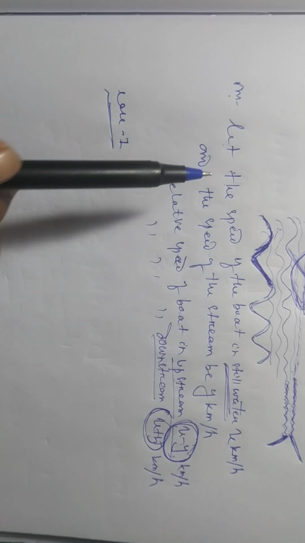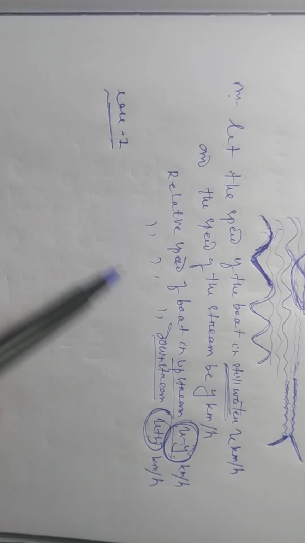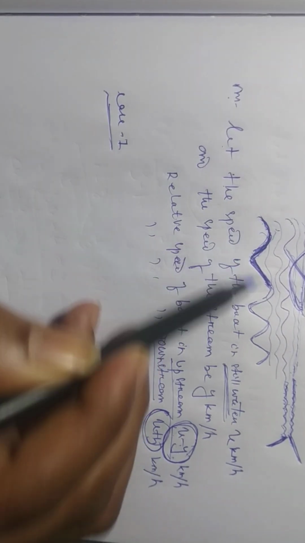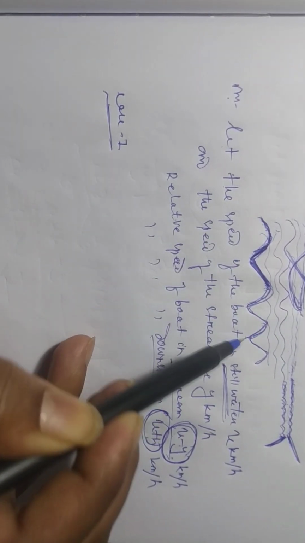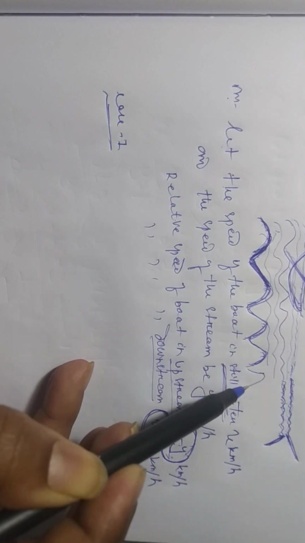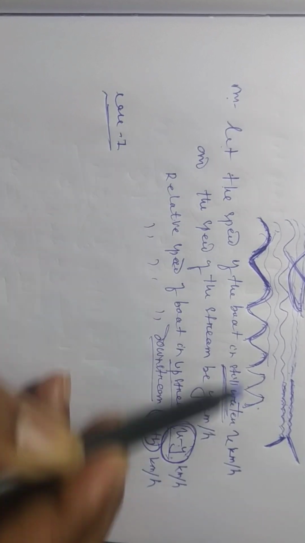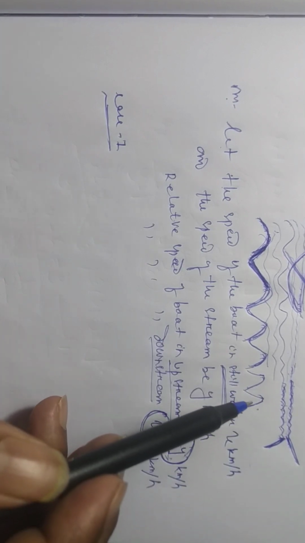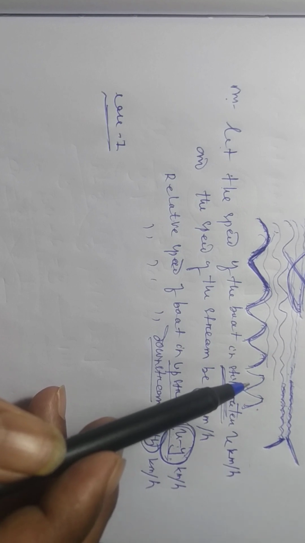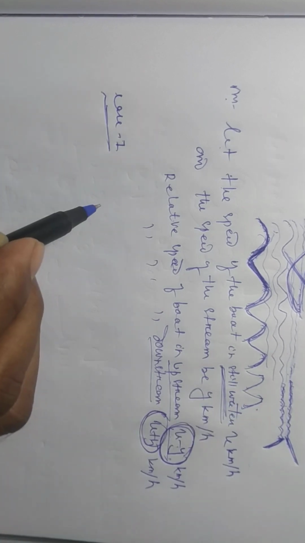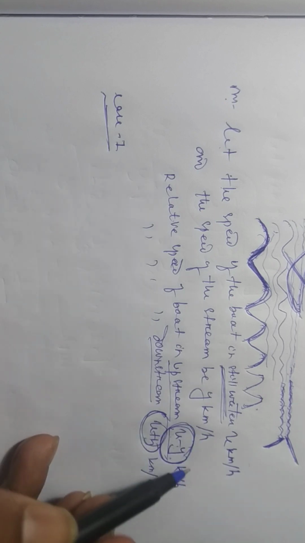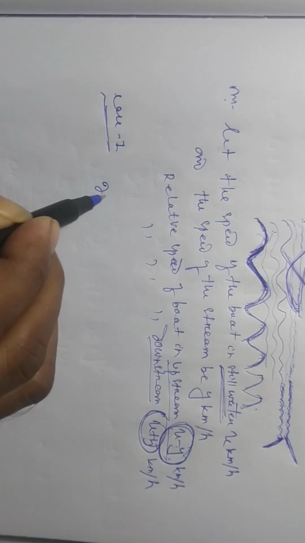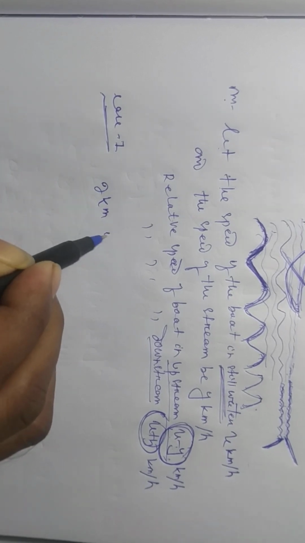Downstream 20 km in 2 hours means 20 kilometers is covered downstream, but it is taking 2 hours. So 20 kilometers in 2 hours.